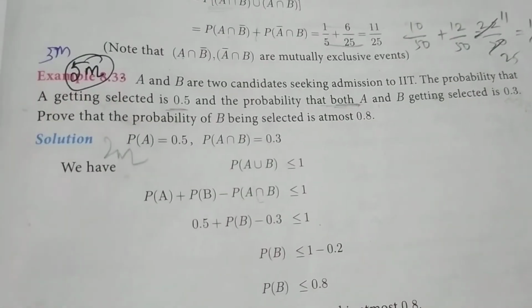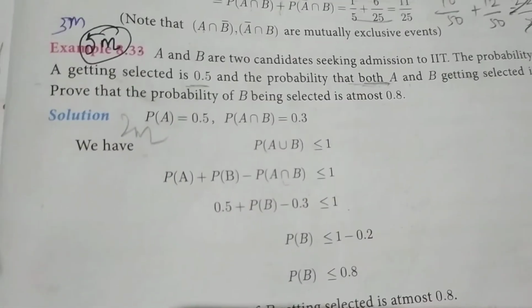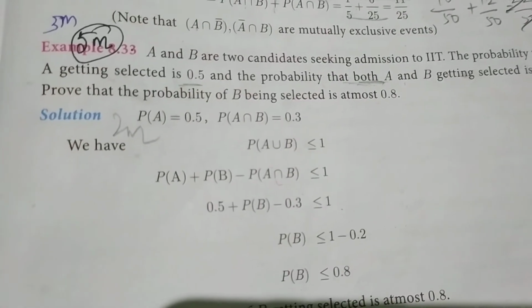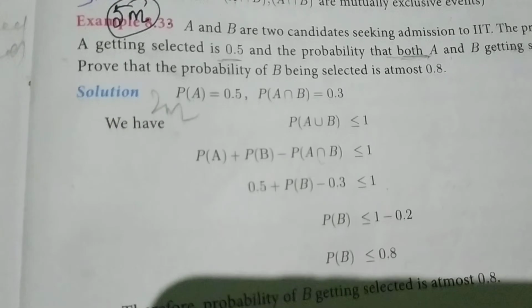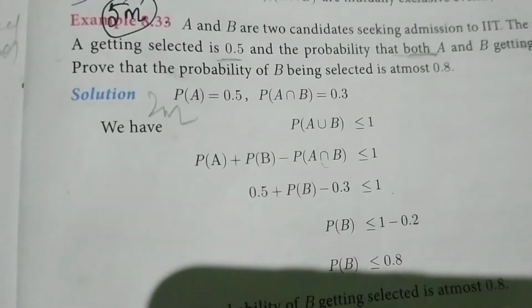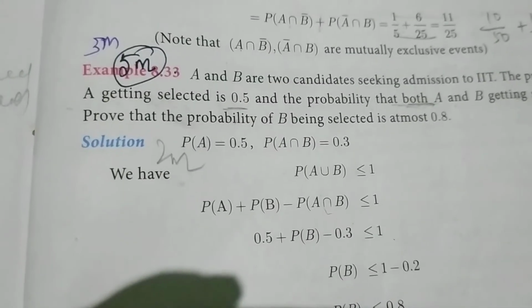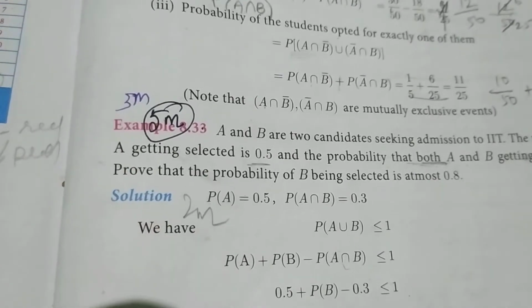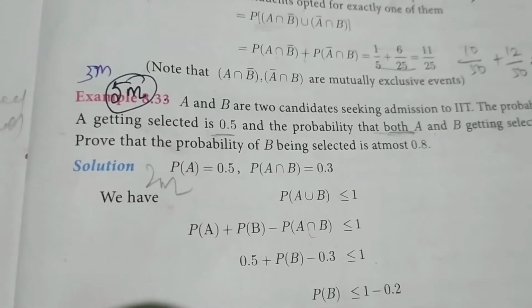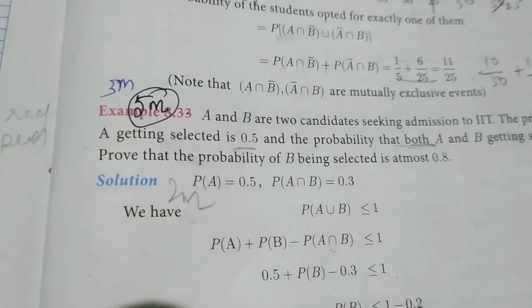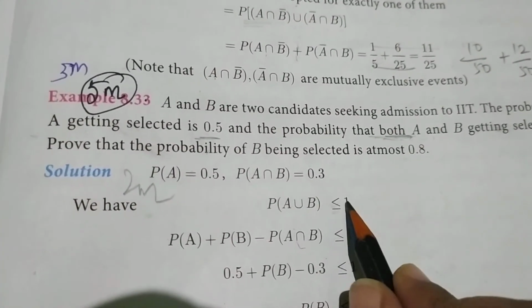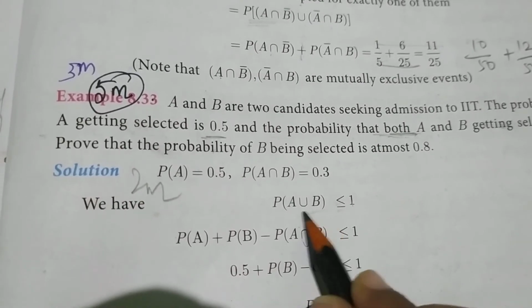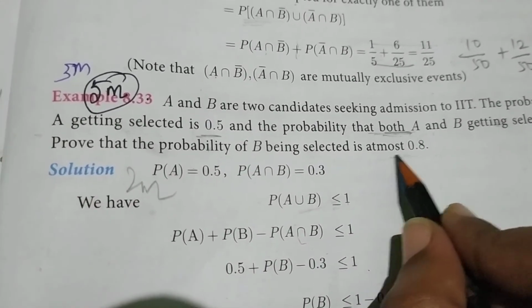At most means less than. I already told you, at least one means one or more than one. At least two means two or more than two. At most one means one or less than one. At most two means two or less than two. So at most 0.8 means 0.8 or less than 0.8. So P of A union B is less than or equal to 1. Why do we put less than or equal? Because it is given at most.